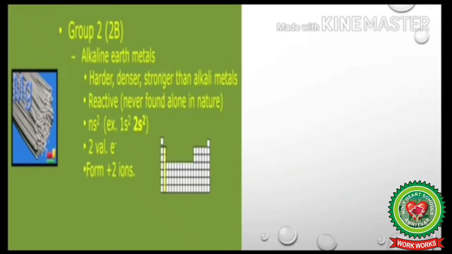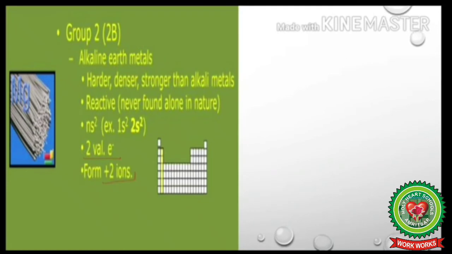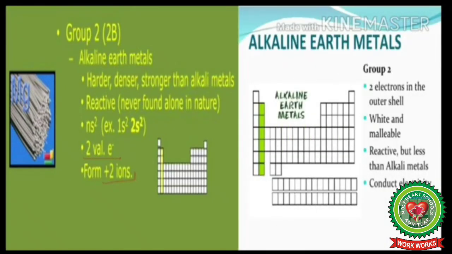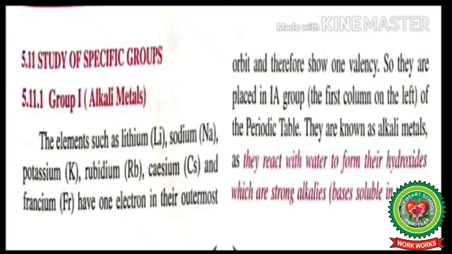Next, we studied alkaline earth metals. Alkaline earth metals are harder, denser, stronger than alkali metals, and they are reactive and also not found alone in nature. They have two valence electrons and form dipositive ions. They are strong reducing agents. So here is the summary. Alkaline earth metals, they have two electrons in the outer shell. They are white and malleable. They are reactive but less than alkali metals, and they conduct electricity.